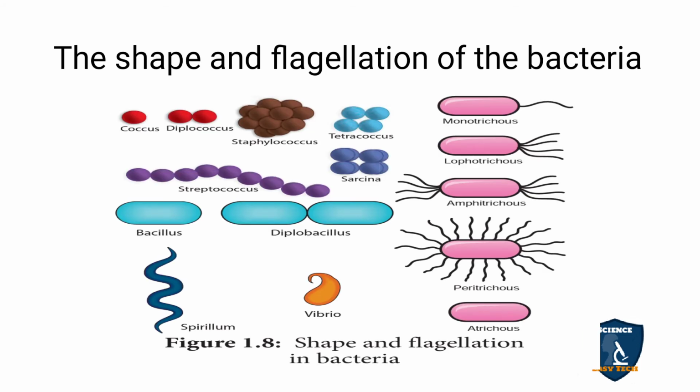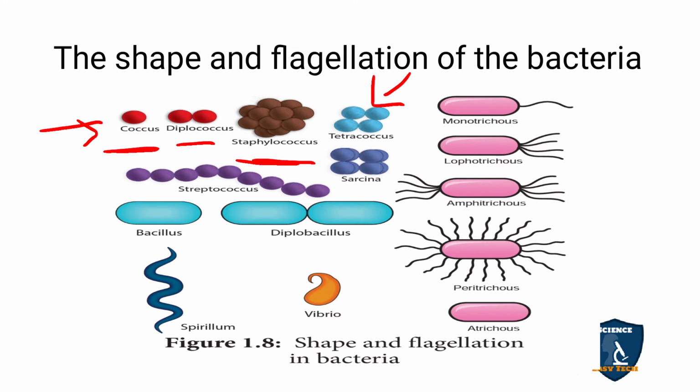So now we can see the shape and flagellation of the bacteria. Based on the shape and flagella, the bacteria can be classified. You can see a round structure. It is called cocci. So single round means cocci. This is 2 in number, Diplo, that means Diplococcus. And when the round spherical ones are in groups, it means Staphylococcus. This is 4 in number, it is called Tetracoccus. Tetracoccus means 4 spherical bodies.